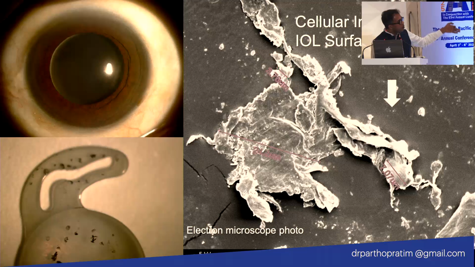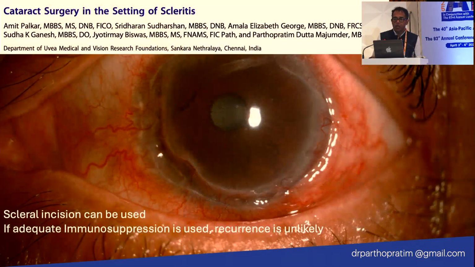So if you are using a poor quality lens, the inflammatory cells can actually invade the lens material and cause complete opacification. So always try to go for the ideal and good quality lens.